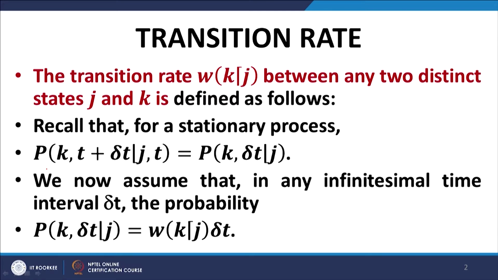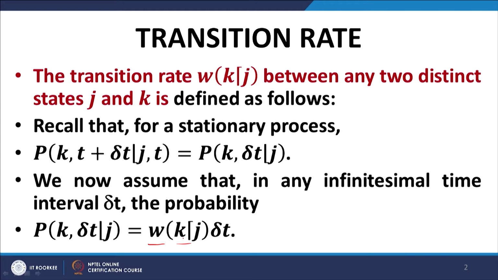We express this probability of the system moving from the state j to the state k in an infinitesimal time interval delta t in terms of an expression which is independent of time, which is w k subject to j into delta t.